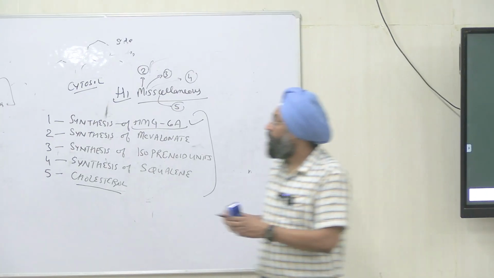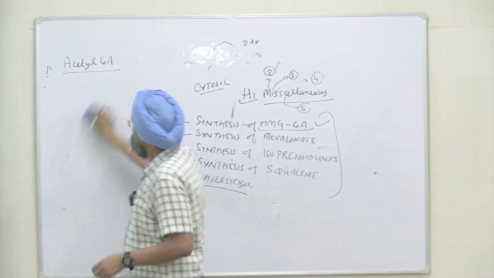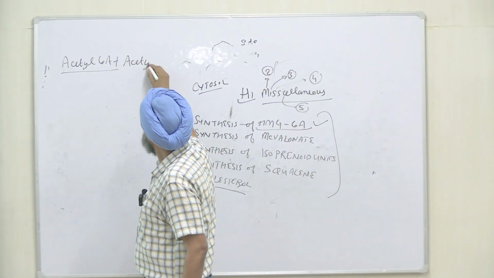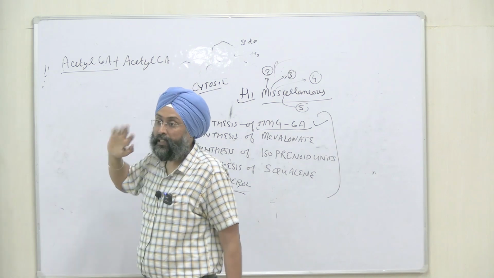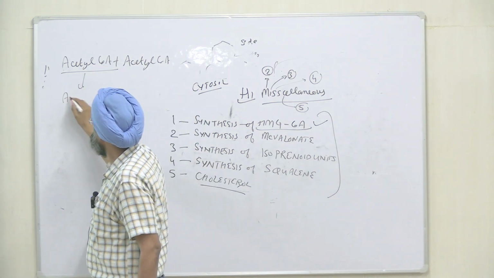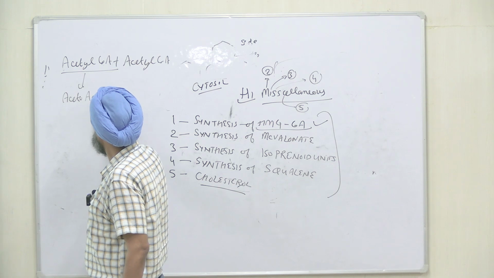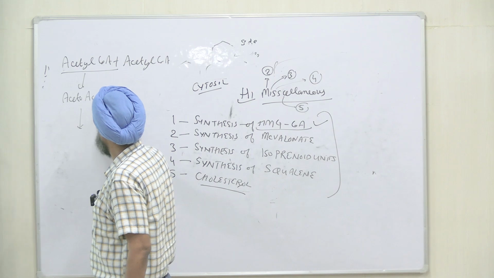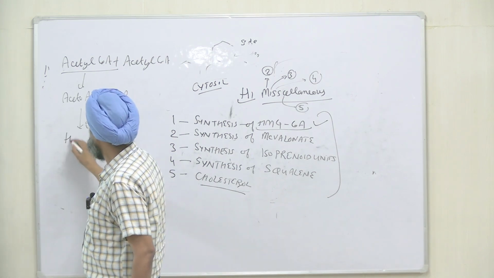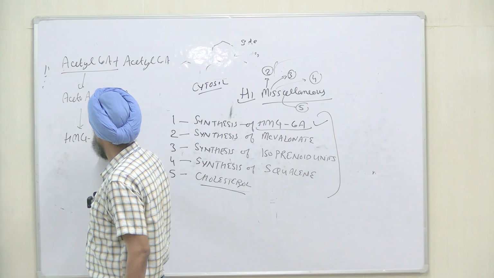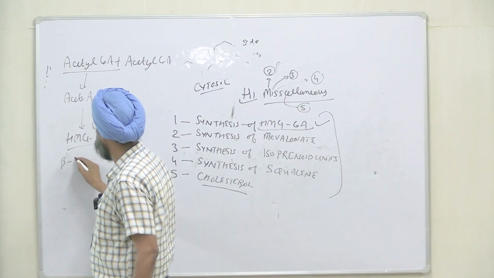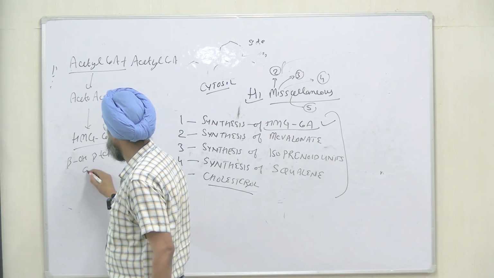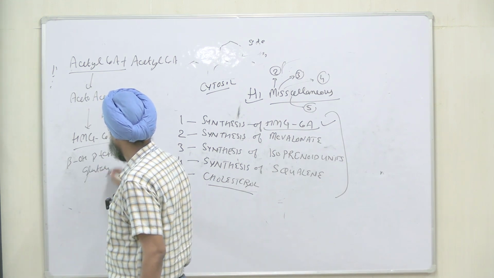I will break it down. First of all, acetyl CoA plus acetyl CoA. What will you get? Acetoacetyl CoA. Again, another molecule of acetyl CoA is added. We will get HMG CoA, or beta hydroxy beta methyl glutaryl CoA.